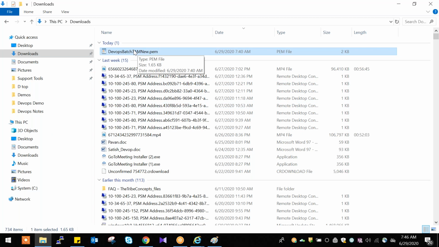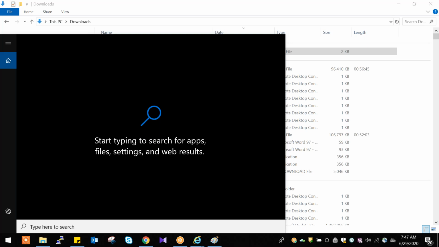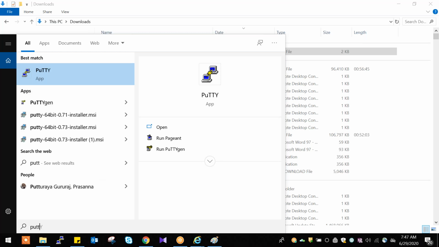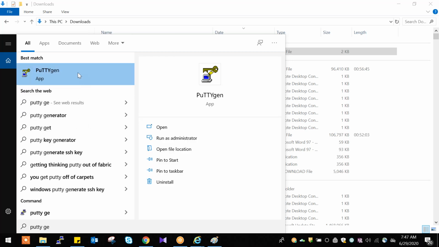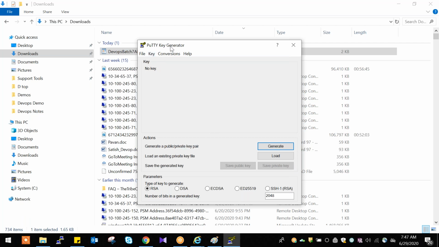To connect to our server, we require this file, but Putty will not understand this PEM format. We need to convert it into PPK format. PPK means Putty private key. So using Putty gen, we can convert into PPK. This is the Putty gen. Open this. Yeah, it is open: Putty key generator.